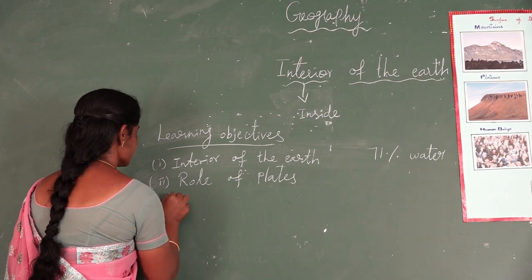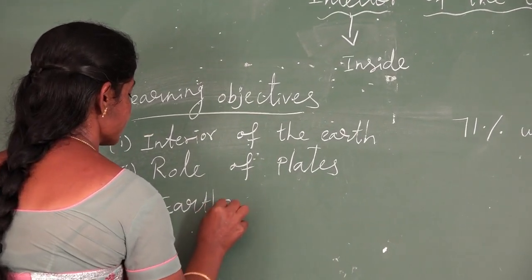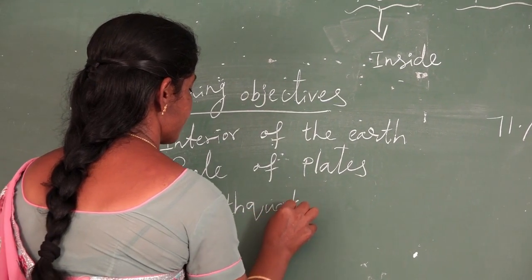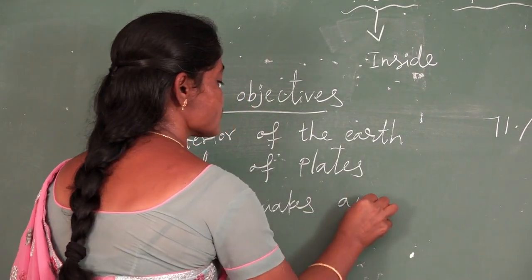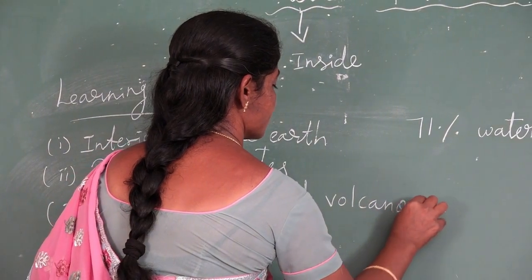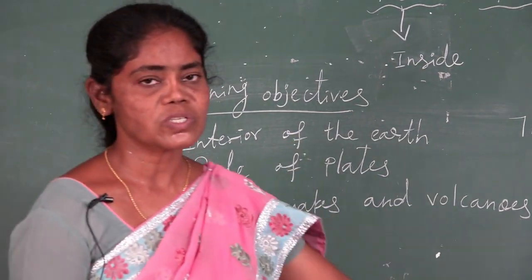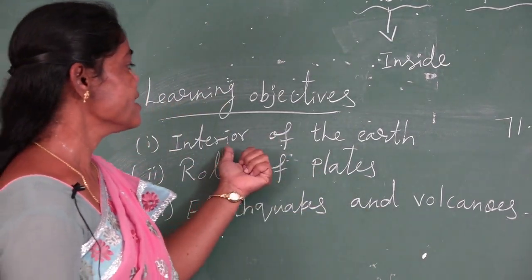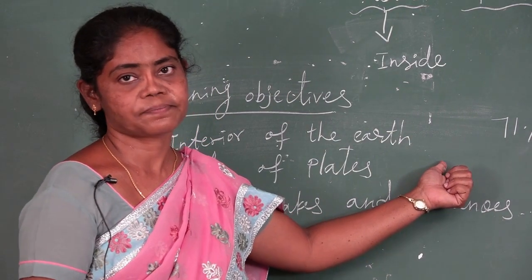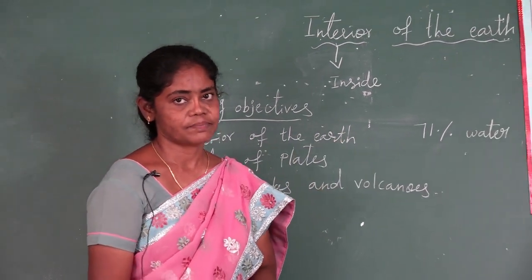Third one, earthquakes. And volcanoes. These are the things today we are going to see. First, we will see the interior of the earth.